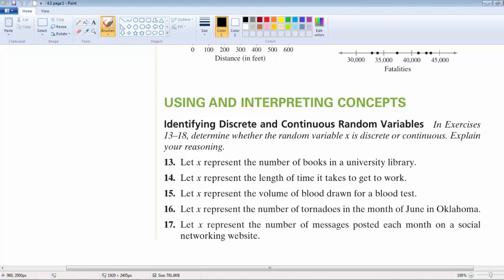15. Let X represent the volume of blood drawn from a blood test. Again, this is a measured value, hence why it's continuous. Let X represent the number of tornadoes in the month of June in Oklahoma. Because it's counting something, this is a discrete value. Let X represent the number of messages posted each month on a social networking website. Again, it's counting something. So again, this would be a measurement that would be defined as discrete.